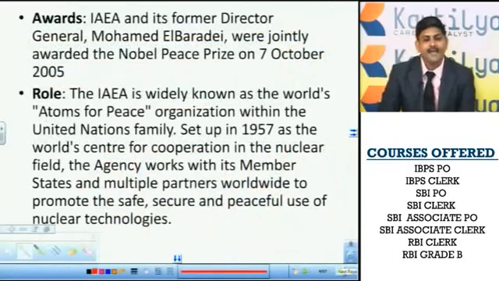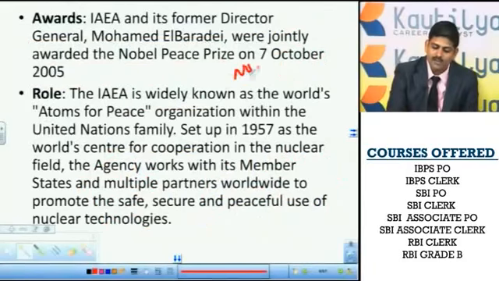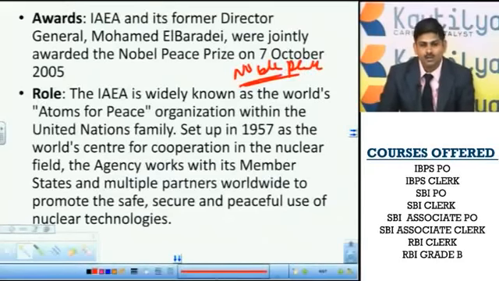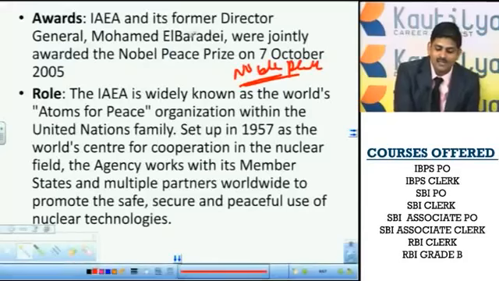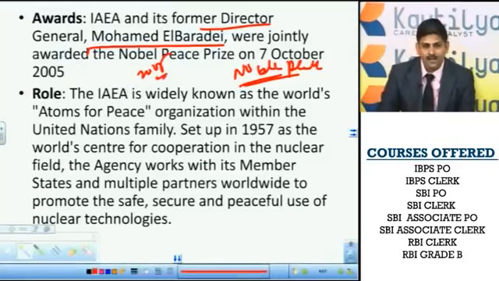This IAEA has also got the Nobel Peace Prize. You know this Nobel Prize is given to those who contributed to peace in the world. It's not only to this organization; along with this organization, the then Director General Muhammad El-Baradei also received it in 2005. Now the IAEA is widely known as the world's atoms for peace.